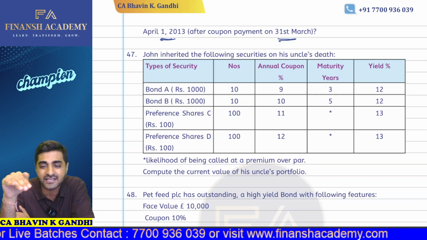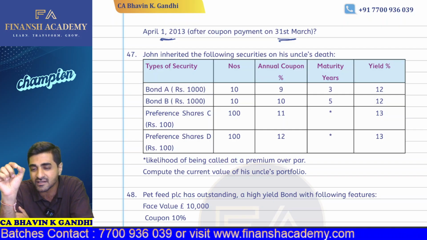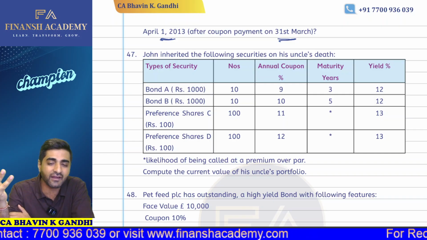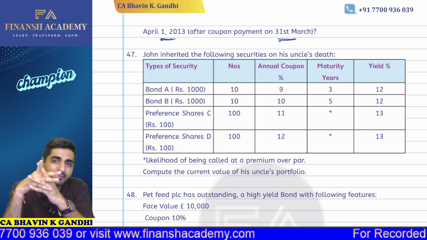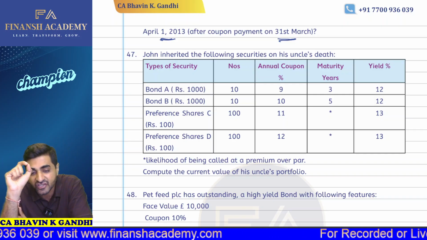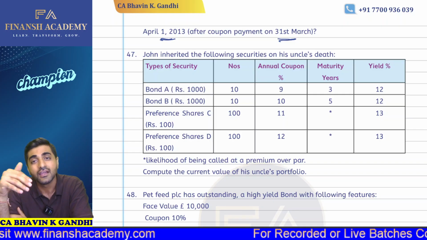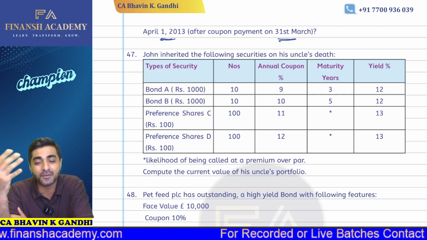For bond B also, same concept will be applicable. We'll be taking whatever is the present value, and redemption value also at the same time, discounted, bring it to the present value terms. Preference share C and preference share D. Now both of them, the maturity years are not given to you. So it means it's irredeemable. It means it's perpetual in nature.